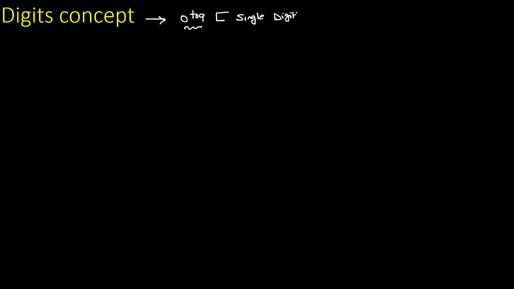Single digit number. For example, if you want a two-digit number, that is related to 10 to 99. If it is a three-digit number, 101 to 999. So in this way, we can define single digit, two-digit, three-digit, four-digit number like that. But if you assume a digit, we have 10 chances. We can go with 0, 1, 2, 3, any of the numbers.